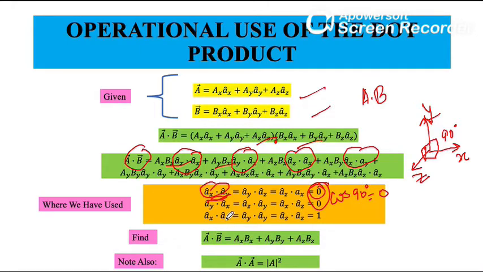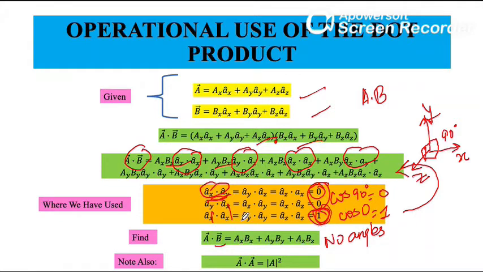The remaining three terms involving the dot product of a unit vector with itself are unity, because cos 0 is 1. So when a unit vector is multiplied by itself, we get unity. Now we will put all these values in this equation. This gives the final A dot B, an expression involving no angles.